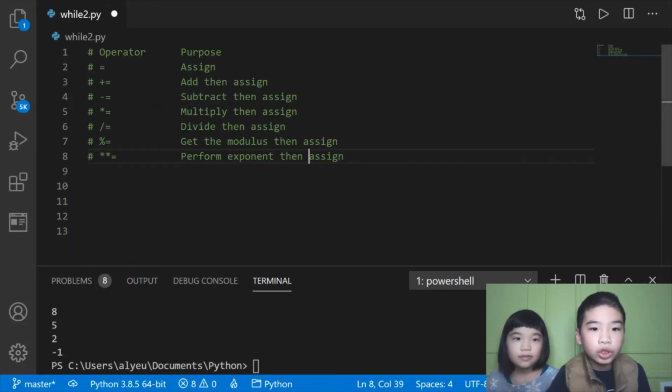Equals is assign. Plus equals is add then assign. Minus equals is subtract then assign. Star equals is multiply then assign. Forward slash equals is divide then assign. Percent equals is get the modulus then assign. And star star equals is perform exponent then assign.